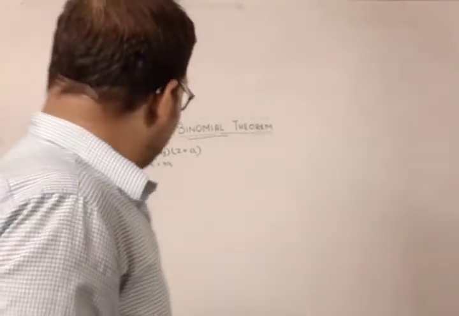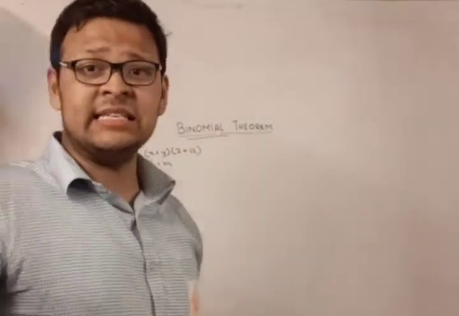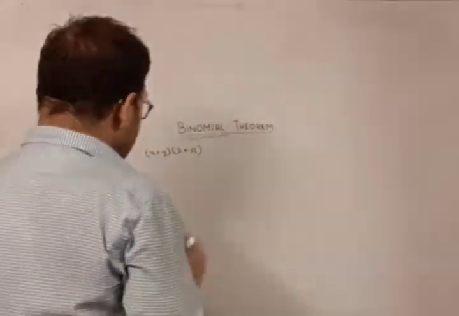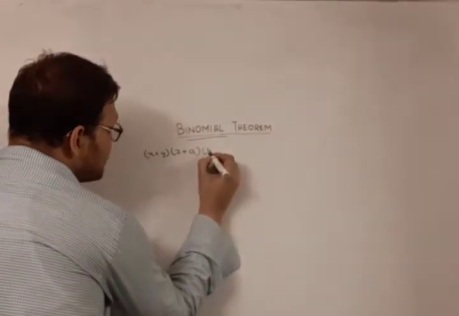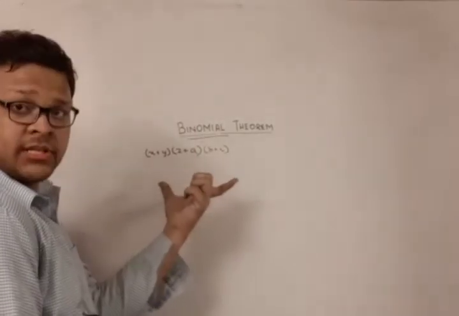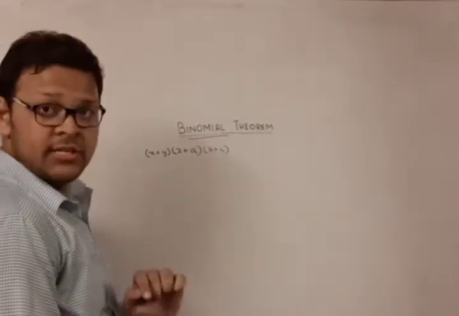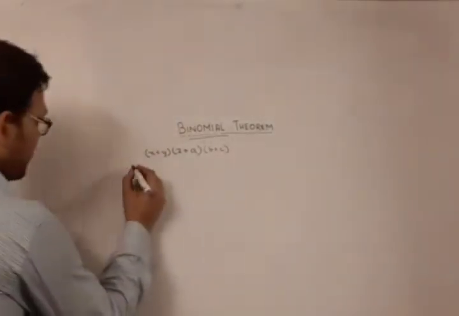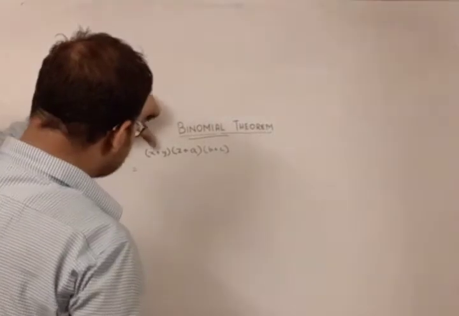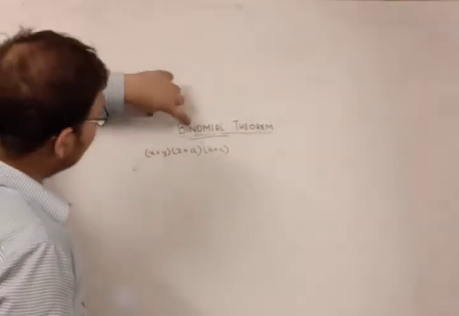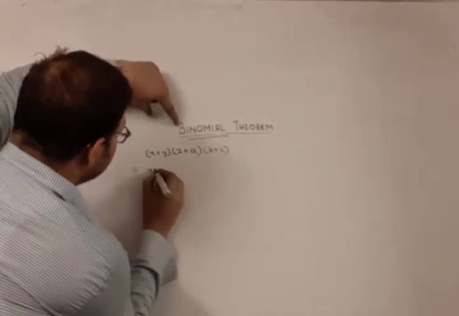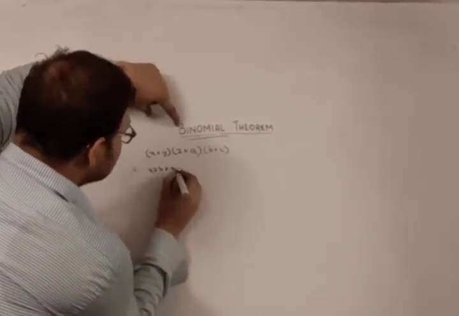Now, what if I extend this expression a bit more? What if this expression has b plus c more in it? So this is a three-product binomial expression. Again we will follow the same procedure. We will take this x from this bracket, this z from this bracket, and then multiply it by both. So what it becomes? xzb plus xzc.